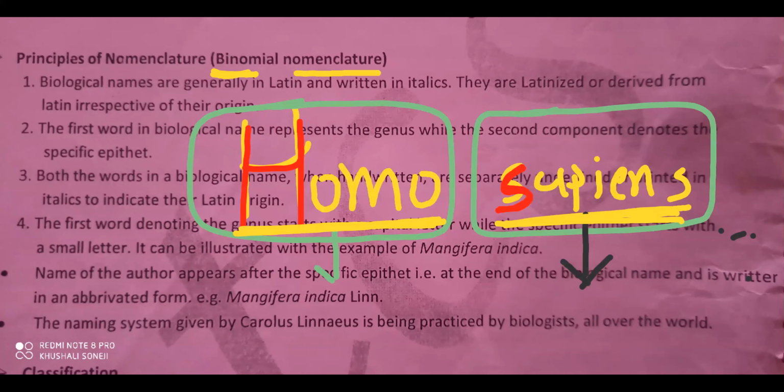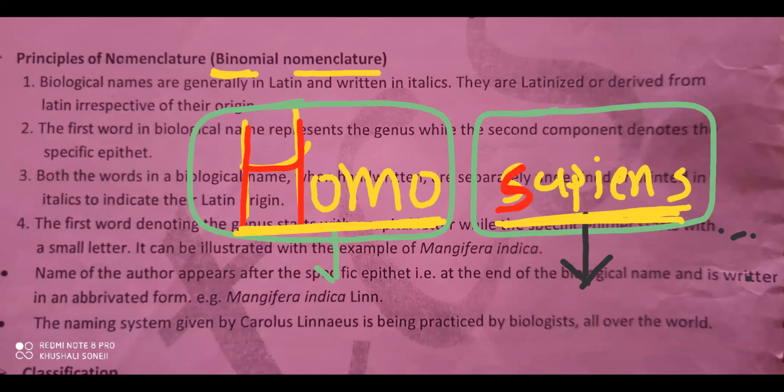No, right? So Sanskrit is one kind of dead language, it is not utilized much now. In the same way, Latin is one kind of dead language. So that's why biological names are generally written in Latin, but written in italics. Written in which one? Italics. Remember, they are Latinized or derived from Latin, irrespective of their origin.